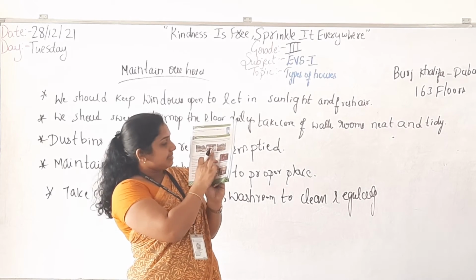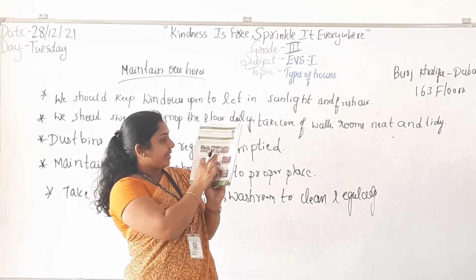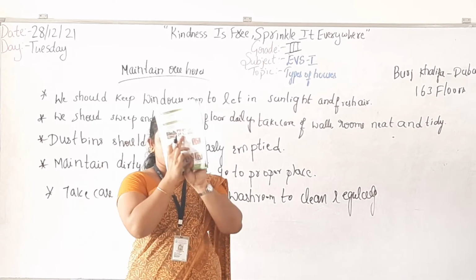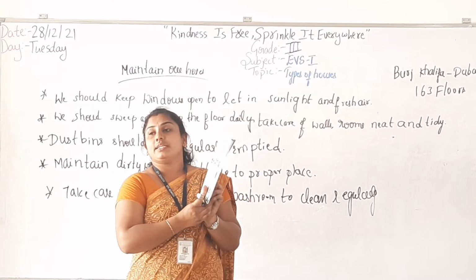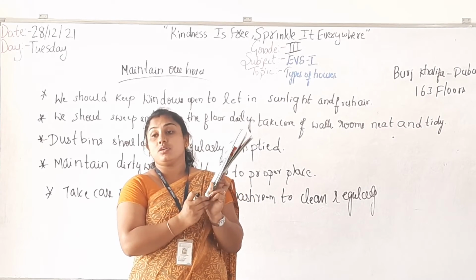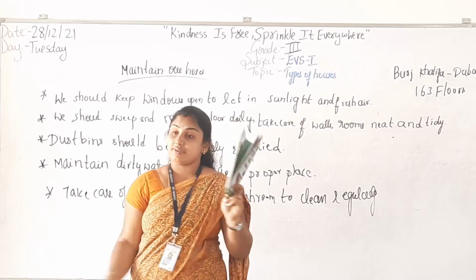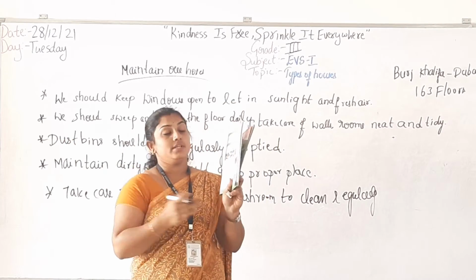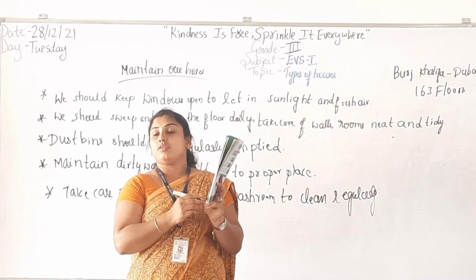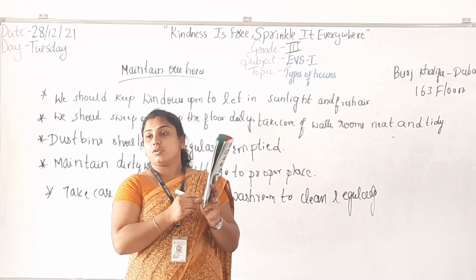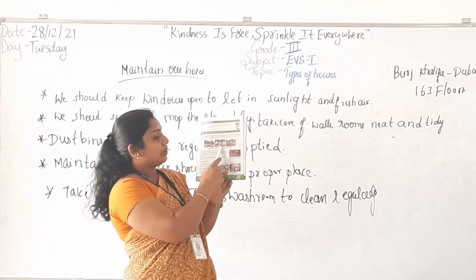Next thing is powerful winds. When a cyclone and all will come, at that time powerful winds will come, so the complete house will get blown off along with the tent. Next thing is the earthquake, the shaking of the land or the earth. Okay, you know these three things you can see.